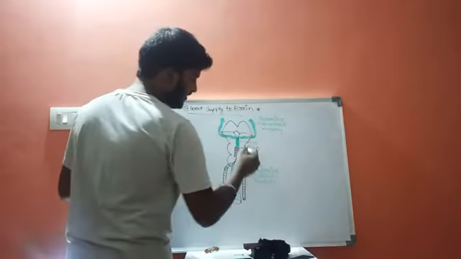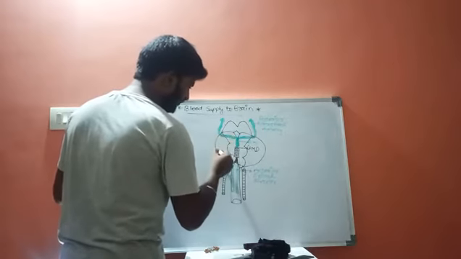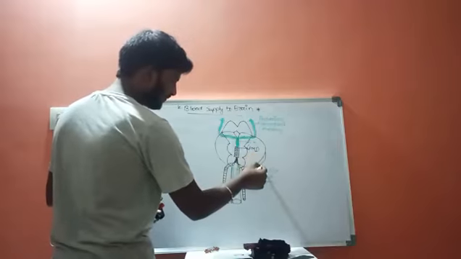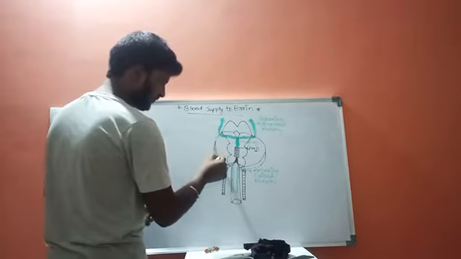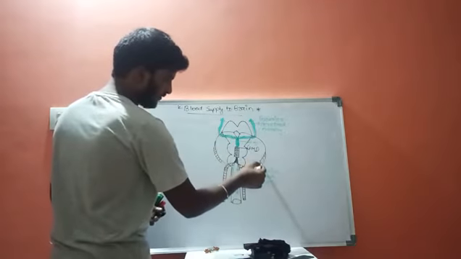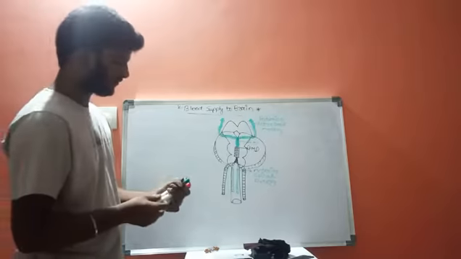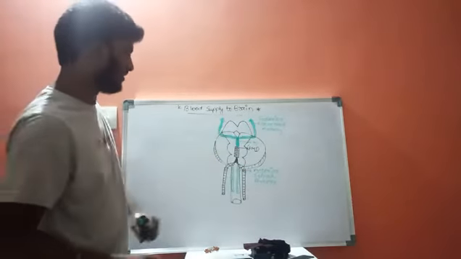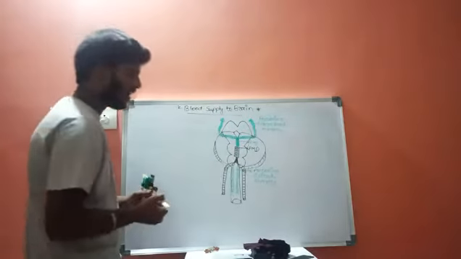This is the cerebellum. Whenever these vertebral arteries reach this pontomedullary junction, they result in the formation of one specialized artery.